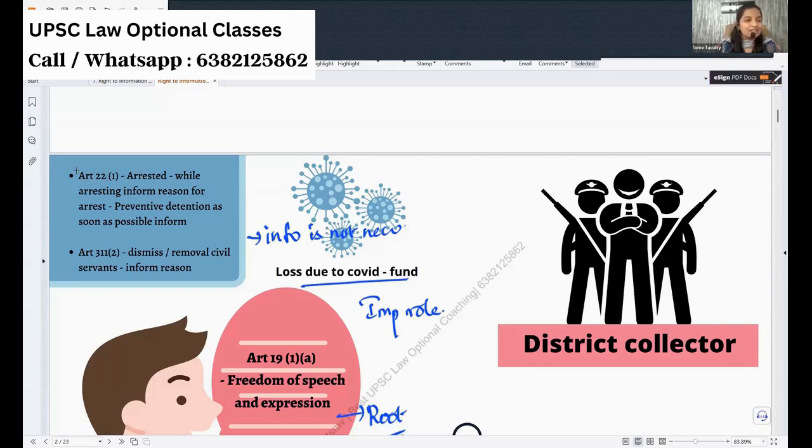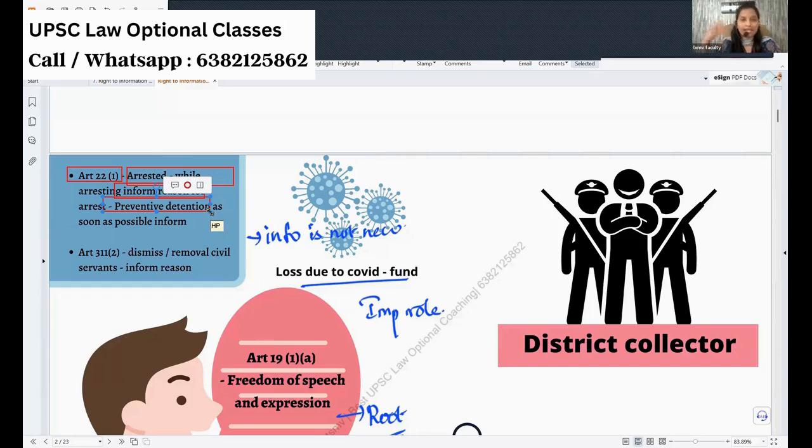Look at this article, Article 22, Clause 1. Any person who is arrested, while arresting, you have to give him the reason for arrest, the grounds for arrest. Even in preventive detention arrest, that is, when you are being arrested under preventive detention laws, in that arrest also you have to inform the grounds of arrest, unless it is prohibited for the public good.